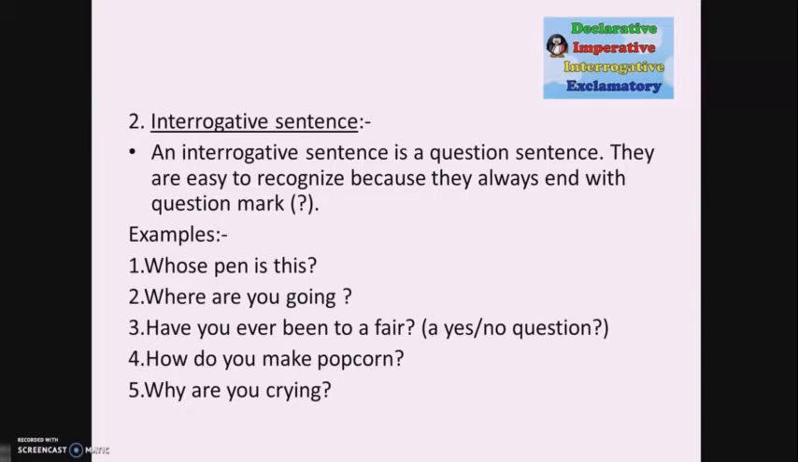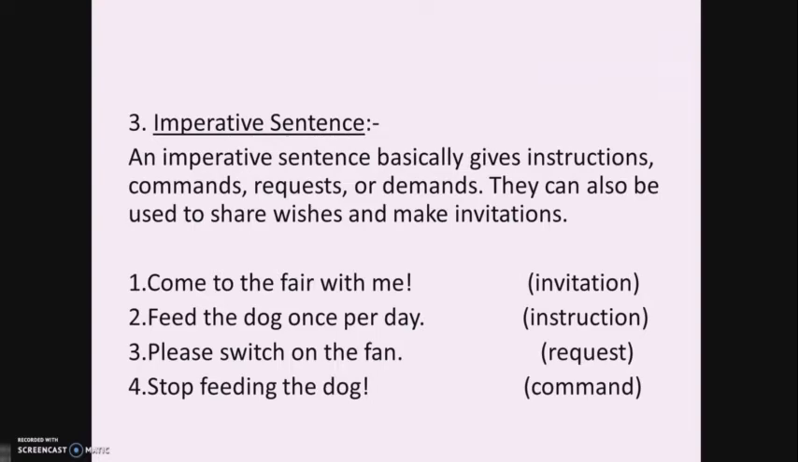Now, coming to the next type, what is called an imperative sentence. An imperative sentence basically gives instructions, commands, requests or demands. They can also be used to share wishes and make invitations. So look at the examples here. Come to the fair with me. It's an invitation, isn't it? Feed the dog once per day. It's an instruction. Please switch on the fan. It's a request. Stop feeding the dog. It's a command. So imperative sentences tell someone what to do.